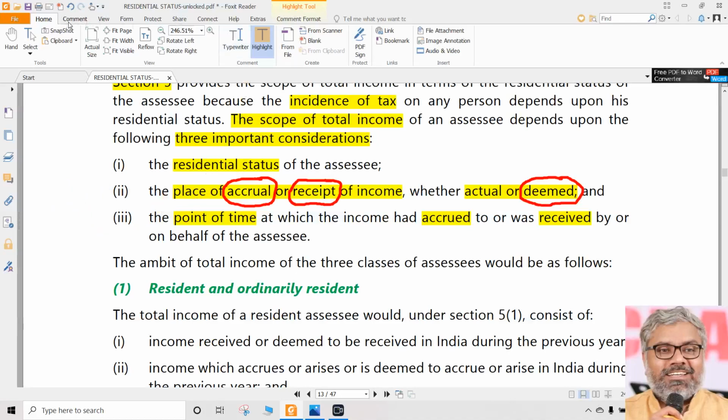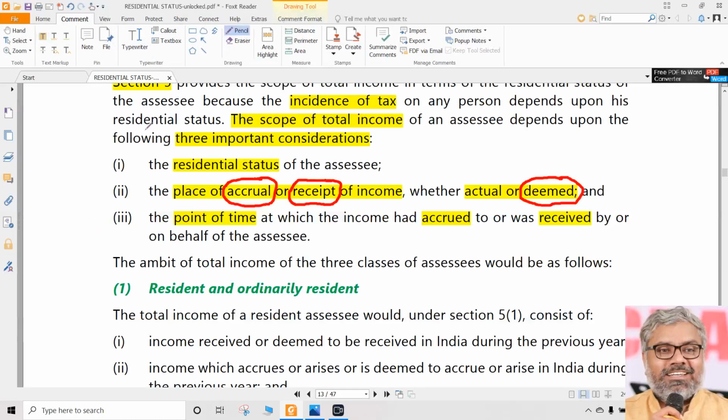But very particularly, if we observe, these first 2 points are very important. What are they? First one is the residential status of the SSE, and the second one is the place of accrual or receipt, whether actual or deemed. Depending upon these 2 factors, we will have to determine the incidence of tax, whether a particular income is taxable or not.